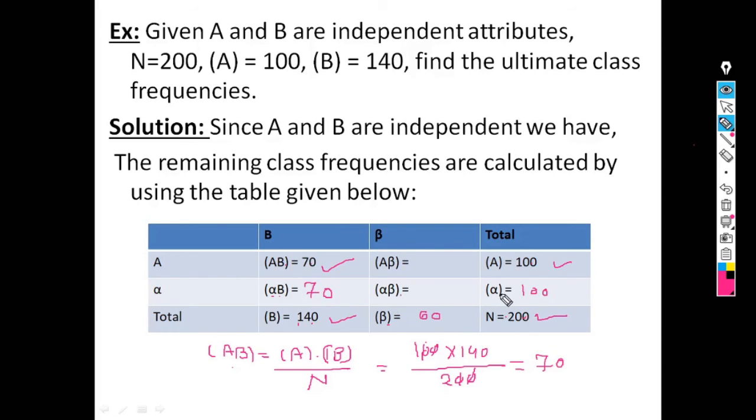Alpha beta is equal to alpha minus alpha B. So 100 minus 70, which is equal to 30. And A beta is beta minus alpha beta, that is 60 minus 30, which is equal to 30. So in this way we can find the remaining frequencies if A and B are independent attributes.